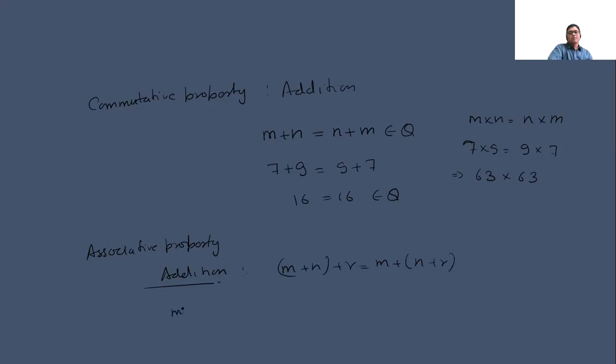And over multiplication, m into n within the bracket r is equal to m into within the bracket n into r. We can put any value and we will get the answer. It follows the rule of the associative property.